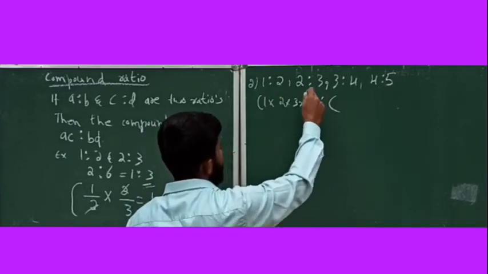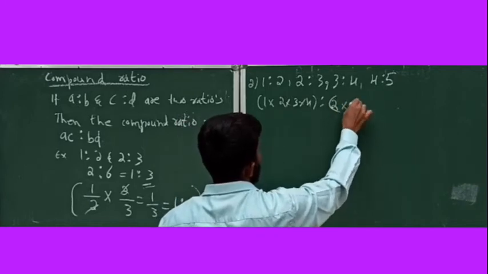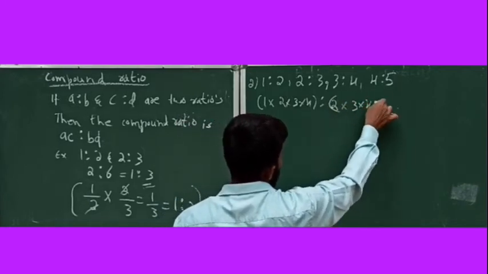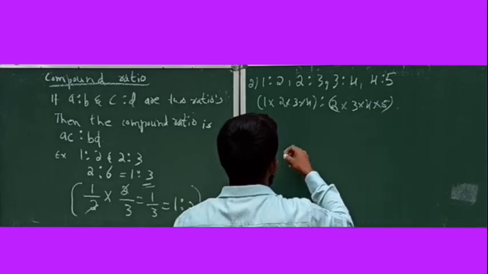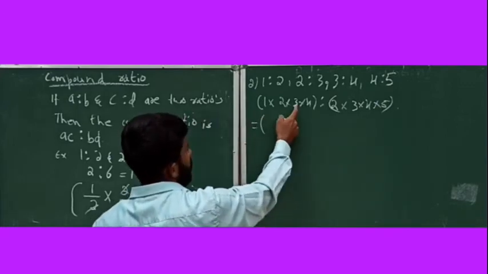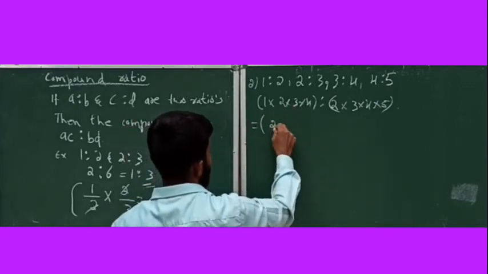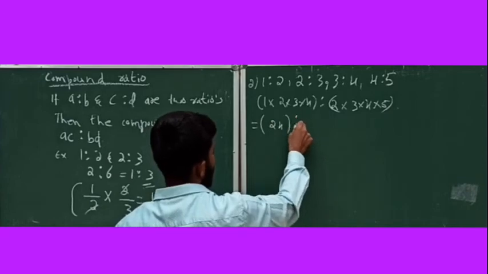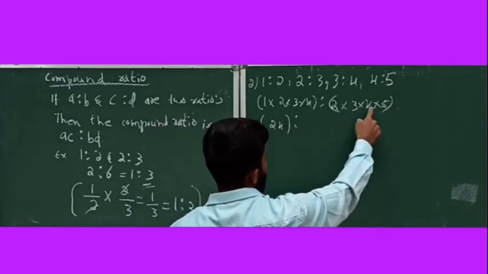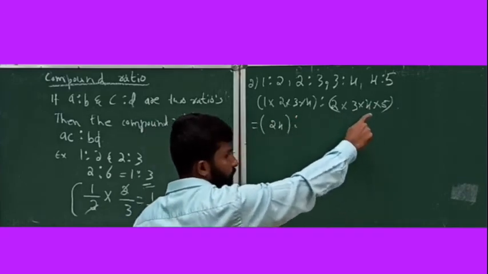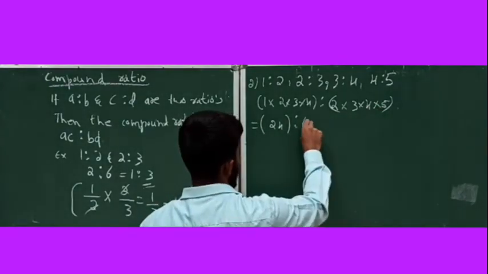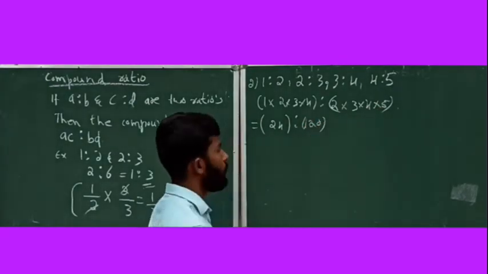The consequent is 2 into 3 into 4 into 5. It's equal to 2 3s are 6, 6 4s are 24, ratio 2 3s are 6, 6 4s are 24, into 5 is 120. 24 ratio 120.